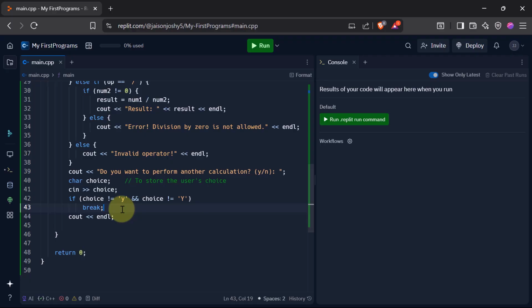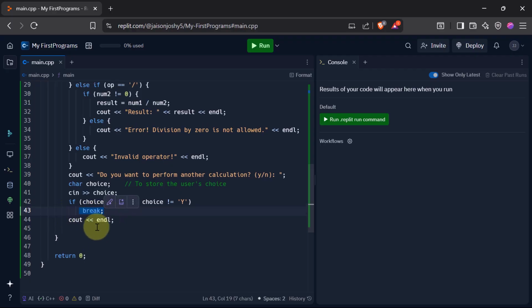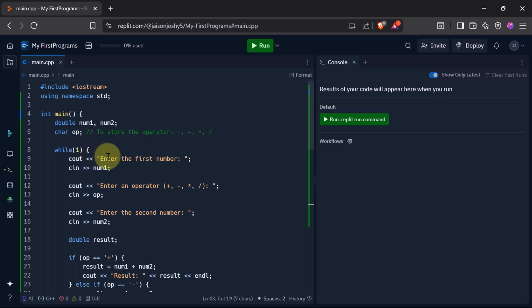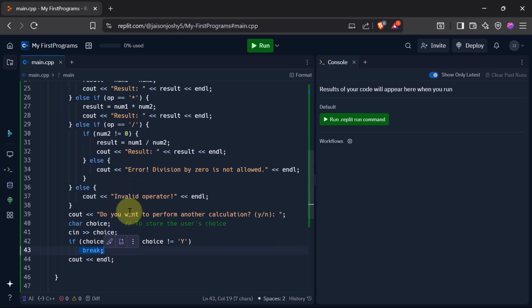If he says yes, if he enters y, this condition becomes false. Why will it be false? This condition is true only when it is not equal to y. So if he enters y, this condition is false, and this break will not be executed. Break is used to break from the loop. And if this break is not executed, what happens? We just come to a new line and this while will continue again, and it will again ask the user to enter first number, enter operator, enter second number, and it will go on again and again.